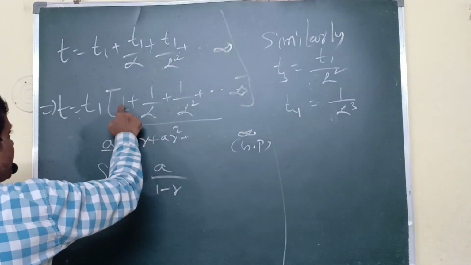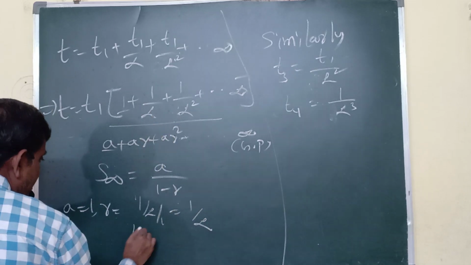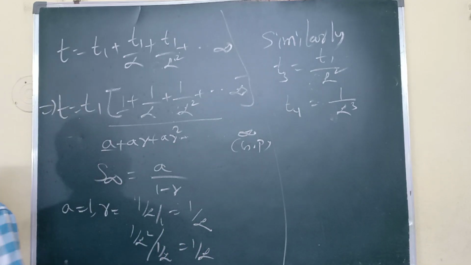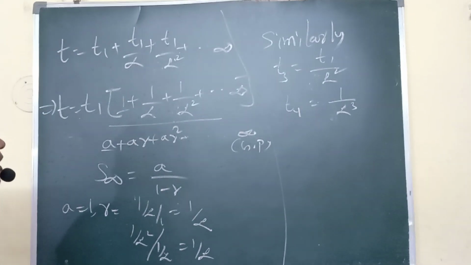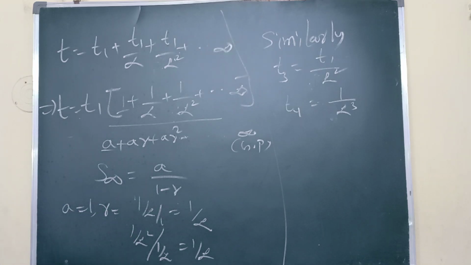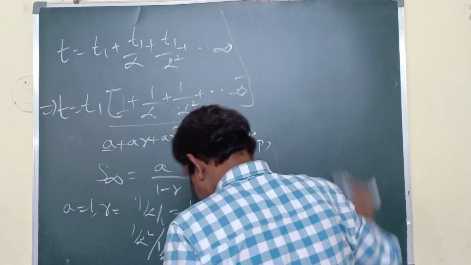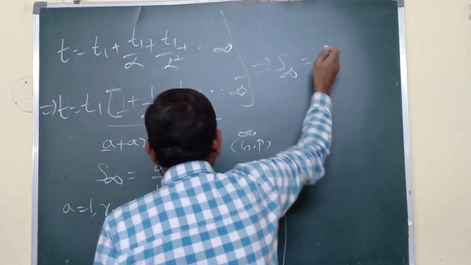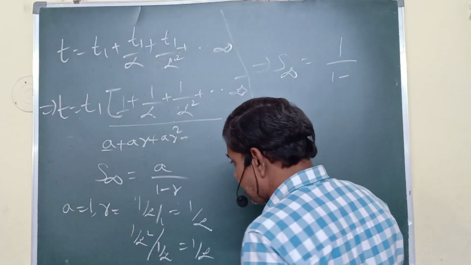Now what about this? 1 by alpha by 1 means 1 by alpha. 1 by alpha square by 1 by alpha, again I am getting 1 by alpha. How we did the second term, like that if you want to do the third term also, you do. Then we are getting 1 by alpha. Now you apply that formula. Then what happens to S infinity? S infinity equals A by 1 minus R. Compare: A equals 1.